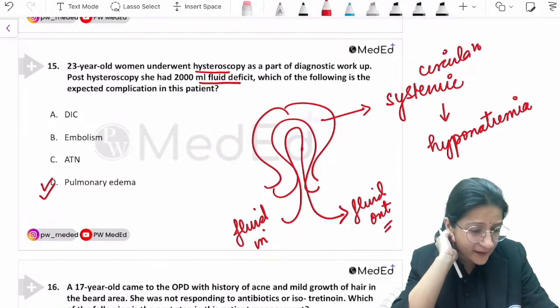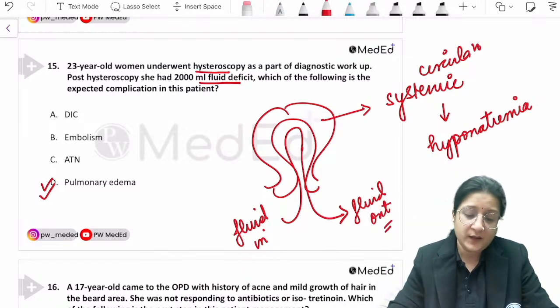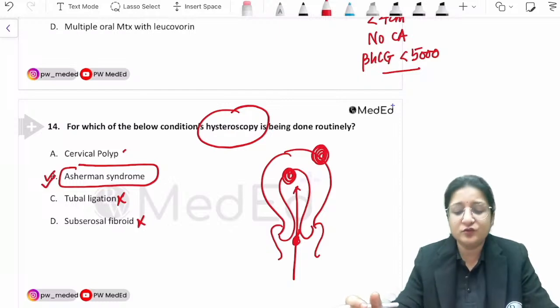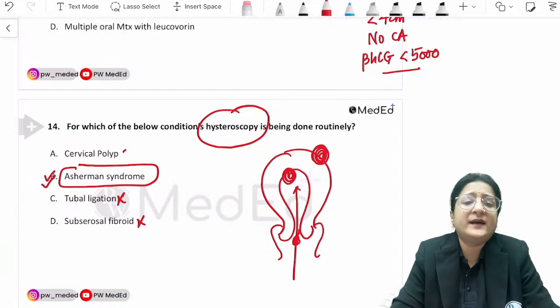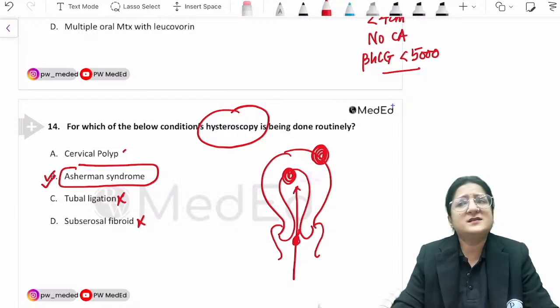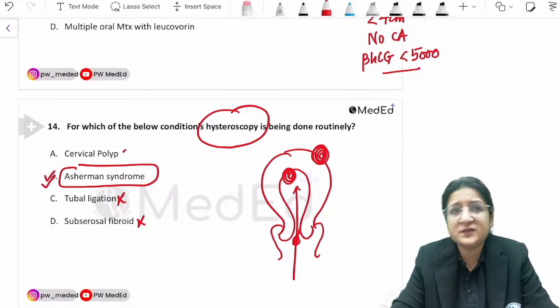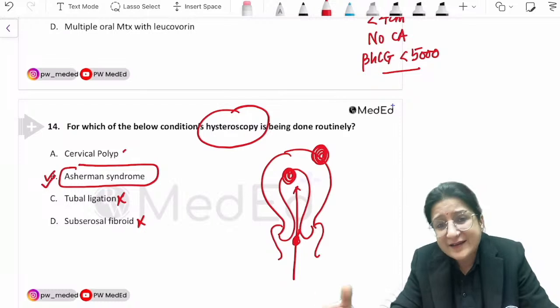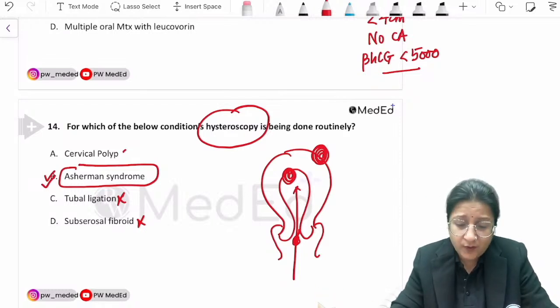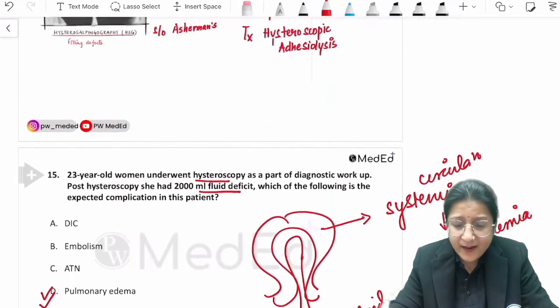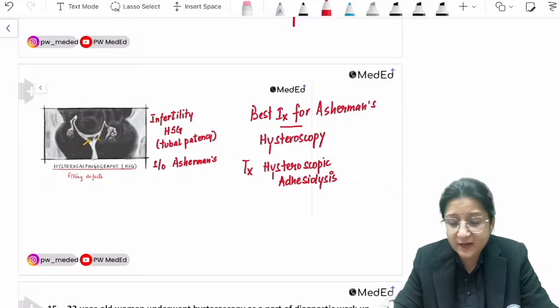Right. Now, Pradyumna, I think why routinely you're asking about the previous question. You're still stuck on the previous question. Being done routinely in the sense that routinely to make a diagnosis. So for Asherman's, ultrasound diagnosis is not very conclusive. You hardly get any finding on ultrasound. And on HSG also, it's just a screening. HSG can miss many times, or HSG is only suggestive. So the only way to actually diagnose Asherman's is hysteroscopy. That's why it is being done routinely here. Right. And of course, Pradyum, you're rightly saying adhesiolysis can be done at the same time.